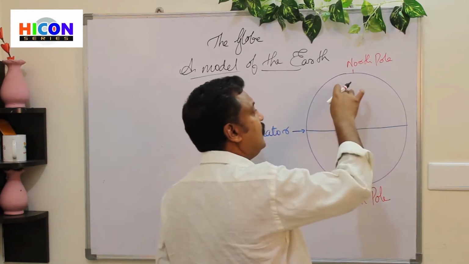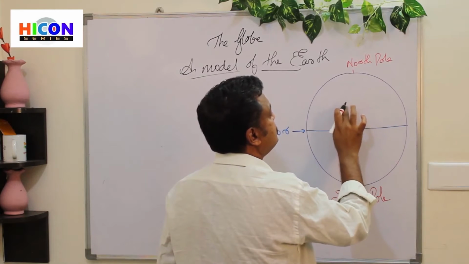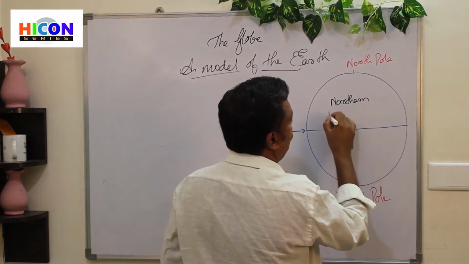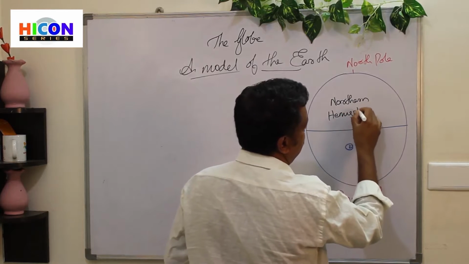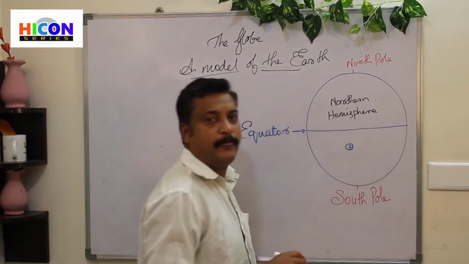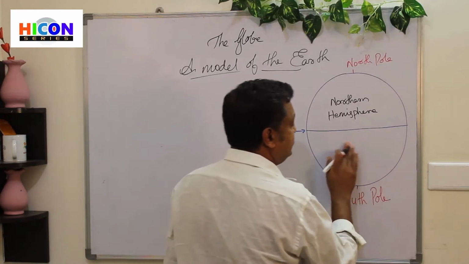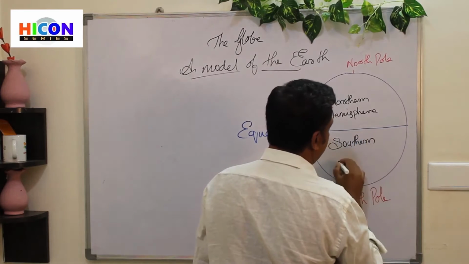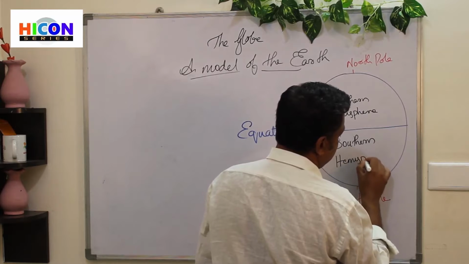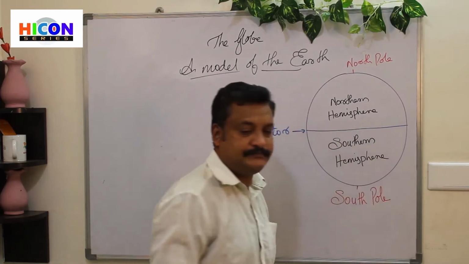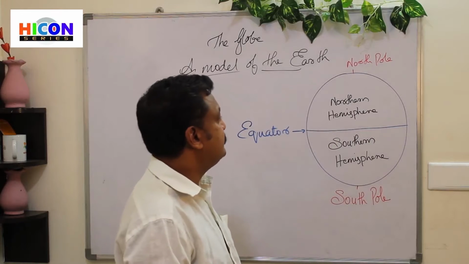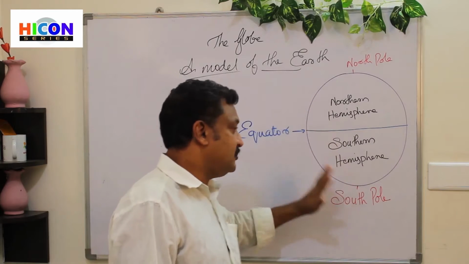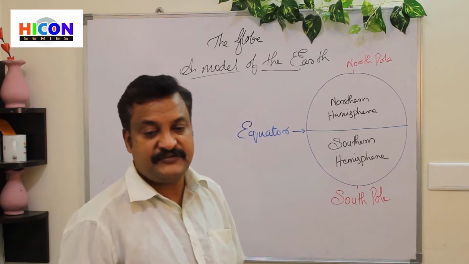So as this is to the north of the equator, we call this the northern hemisphere, and this to the south of the equator is called the southern hemisphere. So the part of Earth to the north of the equator is called the northern hemisphere. The part of the Earth to the south of the equator is called the southern hemisphere.